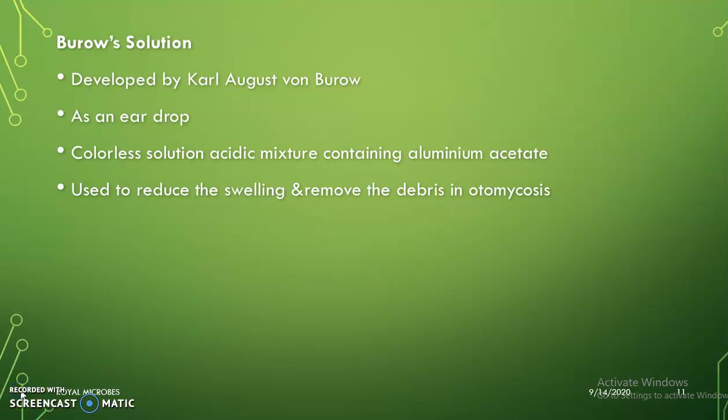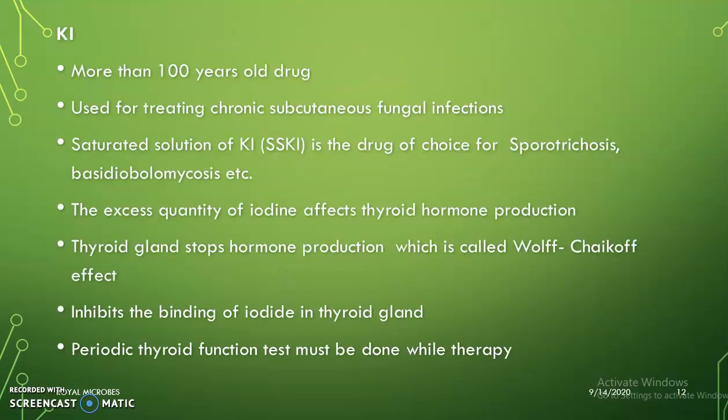It is mainly used to reduce the swelling and to remove the debris in automycosis. Next is potassium iodide, a more than 100 years old drug used for the treatment of chronic subcutaneous fungal infections. It contains a saturated solution of potassium iodide. It is the drug of choice for sporotrichosis and basidiobolomycosis. Sporotrichosis and basidiobolomycosis are subcutaneous fungal infections.